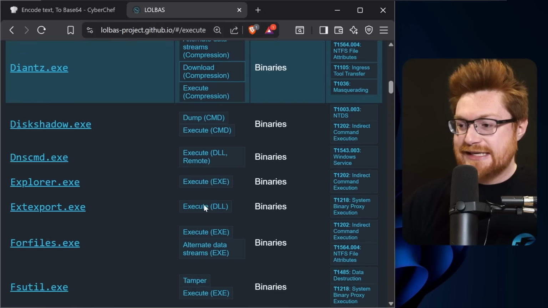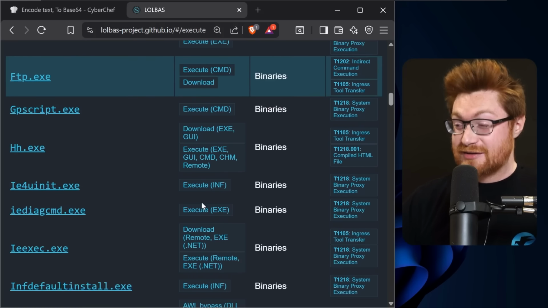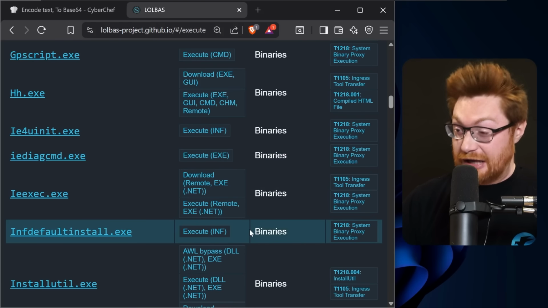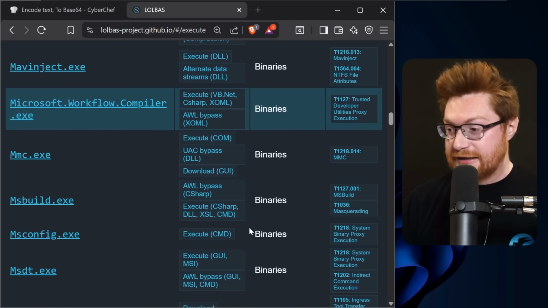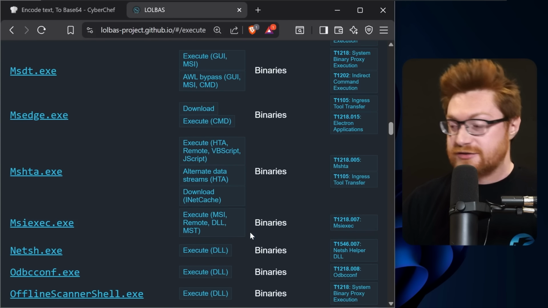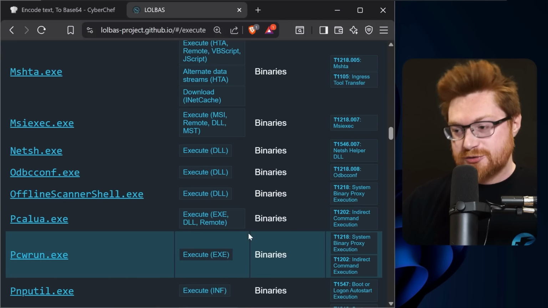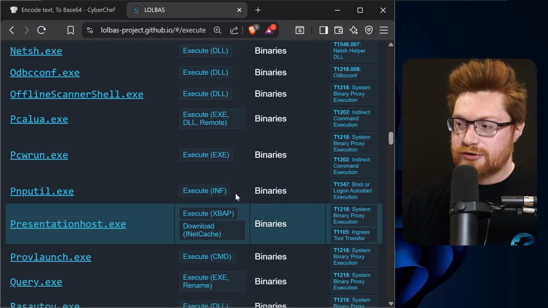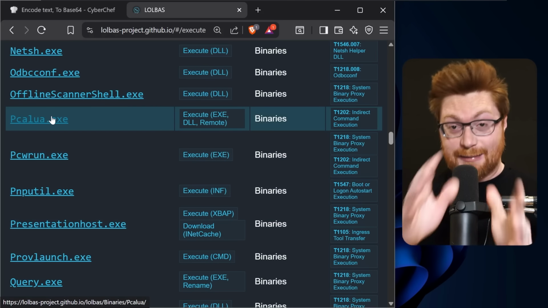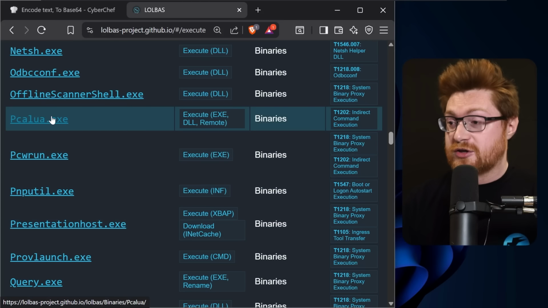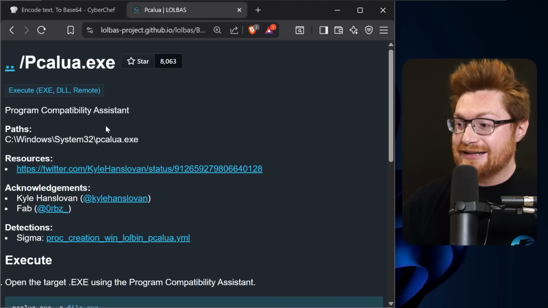Now, of course, clicking into each and every one of these, you got to check, look, is this a binary that is actually probably reliably on a Windows system? Is it going to be in any other like libraries or tools that might be installed, like the .NET framework, sysinternals, utils, etc.? But I was scrolling through this and I found a couple good candidates that I really like. And of course, I'm encouraging you, you should be the one to go look at this and see, are there any things that would work well in your own tooling?